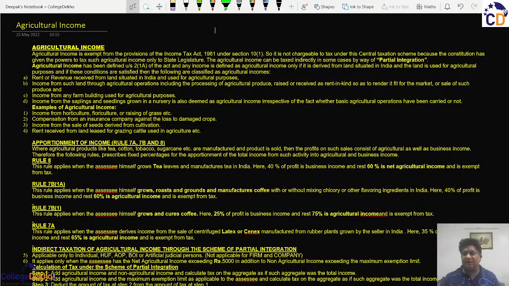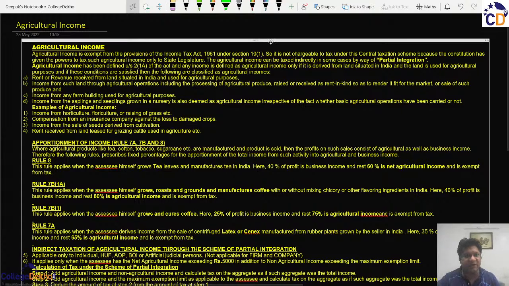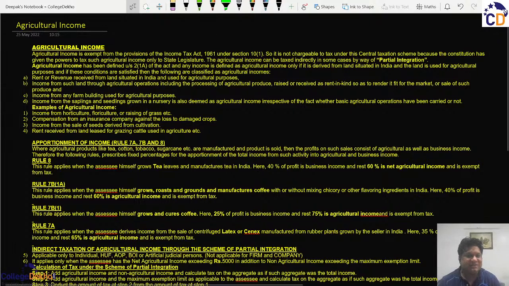So when we say this word exempt incomes, that is non-taxable incomes, it denotes that there are certain incomes which are earned by an assessee, but the assessee will be exempted from paying any taxes on such incomes earned. And this exemption can either be provided by the specific Income Tax Act, or the law which we have framed under the Constitution has taken away the power to tax agricultural income from the parameters of the central government. So this does not fall under list 1.